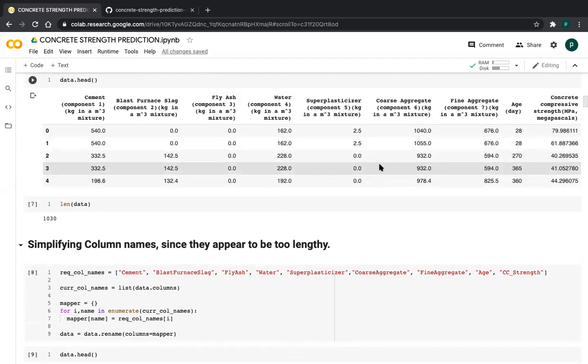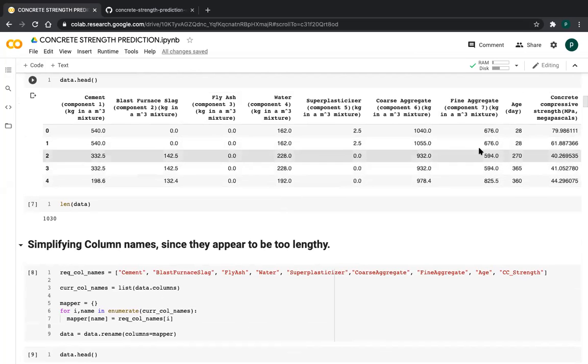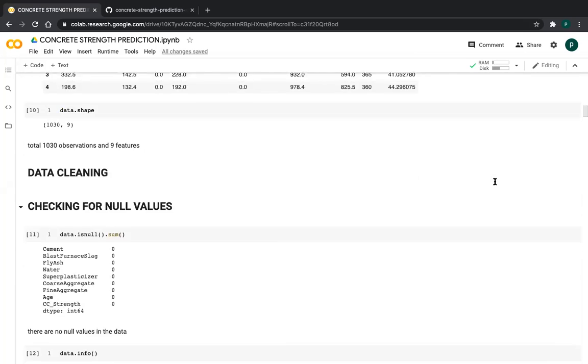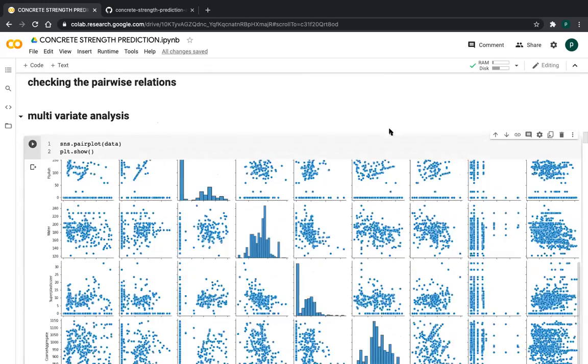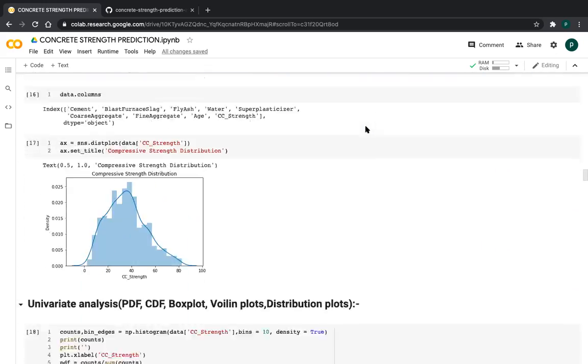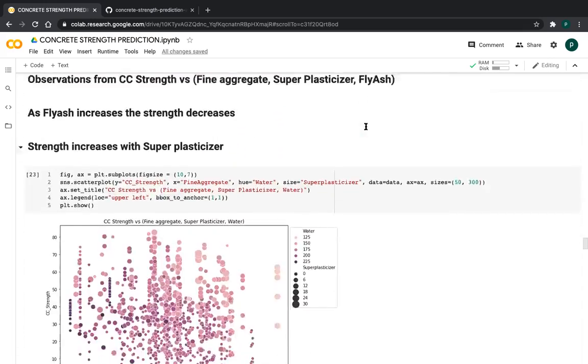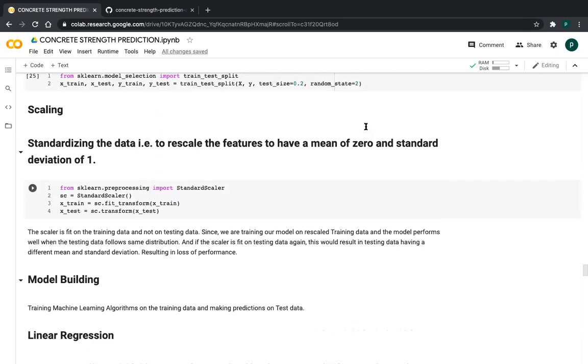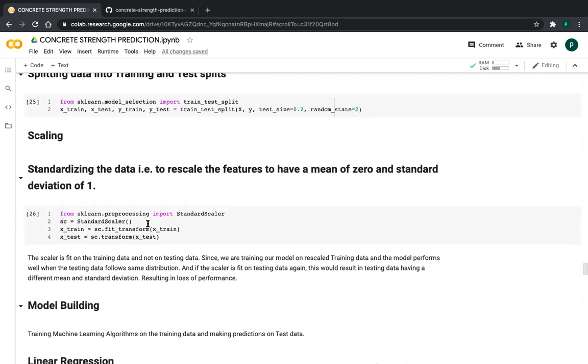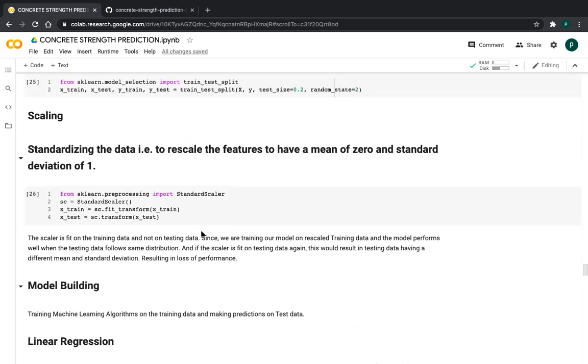If you fit this data set directly, the coefficients will increase because these are linear models, and they fit coefficients. If you don't normalize this data set, the coefficients will be larger for the features whose range of values is larger. So the model may give wrong predictions. That's why I'm normalizing the data using standard scaler, friends. One minute, I will show scaling. I'm using standard scaler. I'm fitting the data.